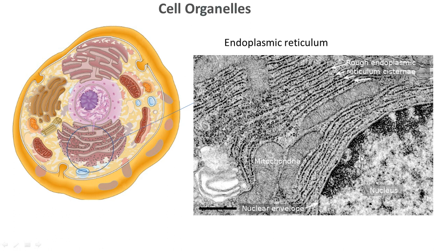Whenever a cell needs newer proteins to be synthesized, mRNA will go outside, and then the endoplasmic reticulum, the roughness is because of the embedded ribosomes over here.